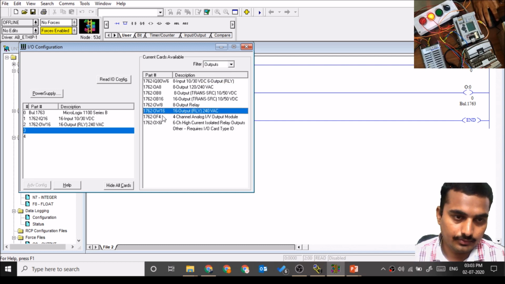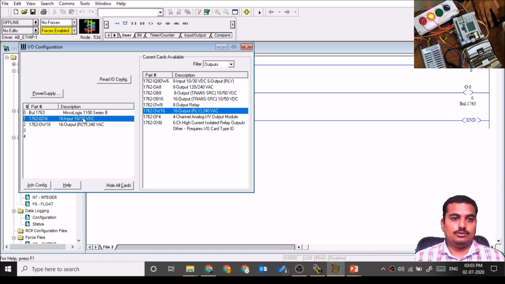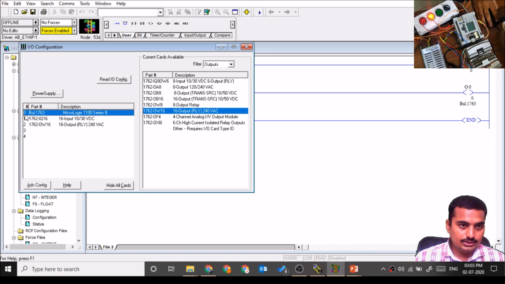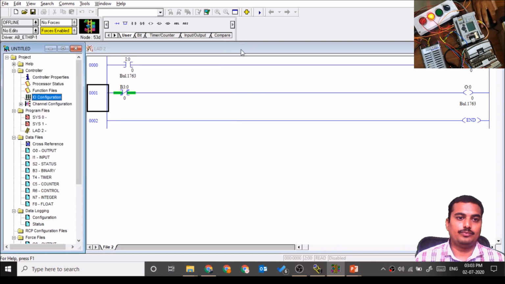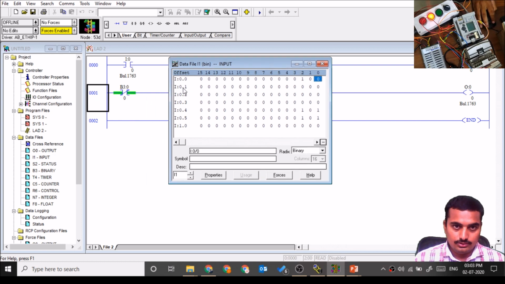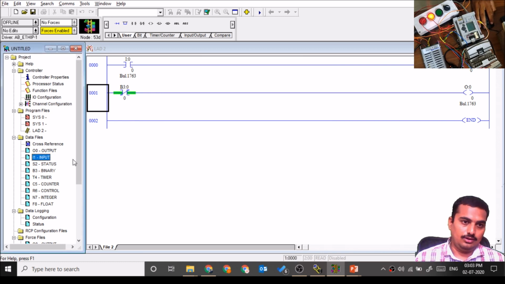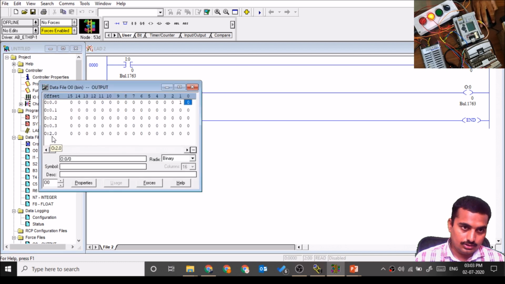So we can see this is slot number 0, this is slot number 1, this is slot number 2. This is also updated here, this is slot number 1. Okay, here for output slot number 2.